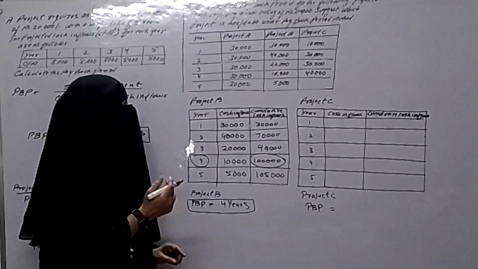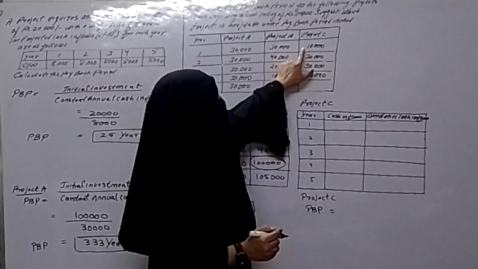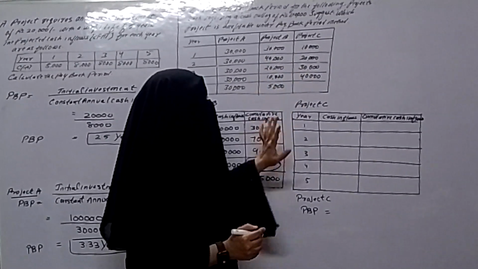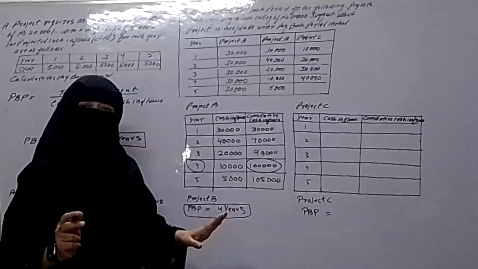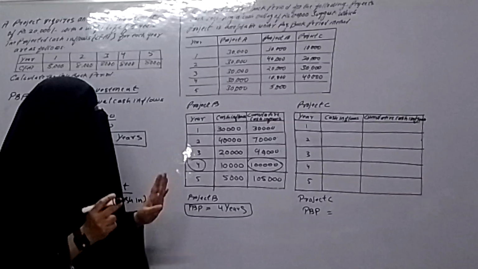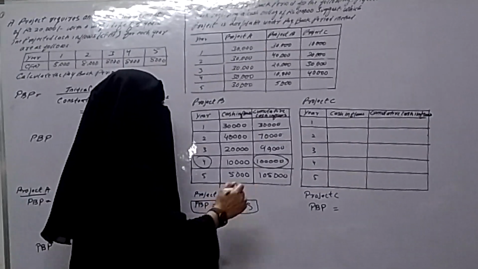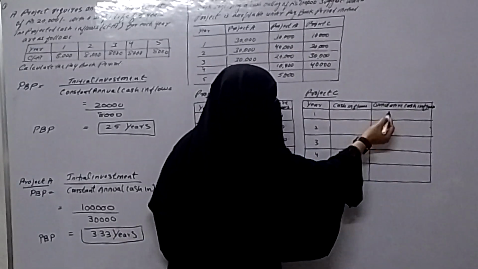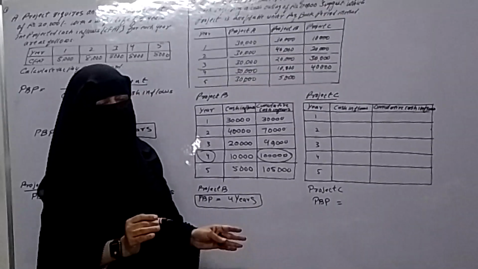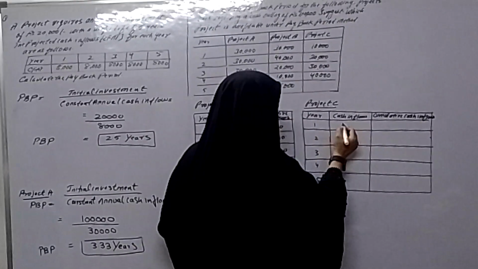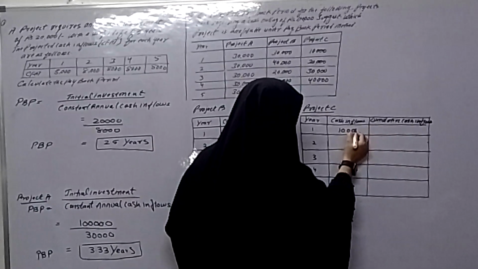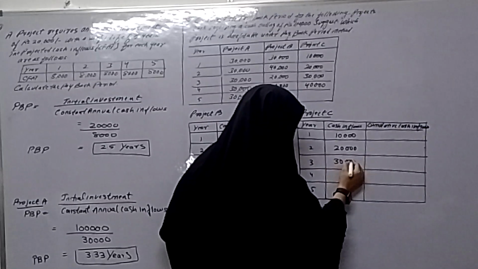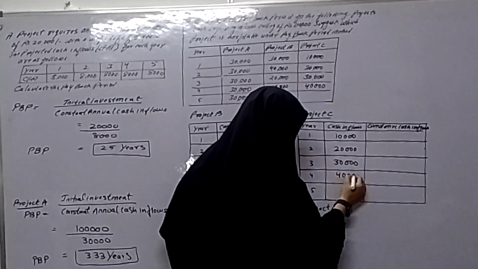Now next project C. For project C, the cash inflow first year is 10,000, 20,000, 30,000 and 40,000. Again here cash inflows are not same, it is uneven. So again we have to cumulate the cash inflows. So again 3 columns for project C. First column year, second column cash inflows, third column cumulative cash inflows. Now cash inflows of project C: 10,000 first year, second year 20,000, third year 30,000, fourth year 40,000.